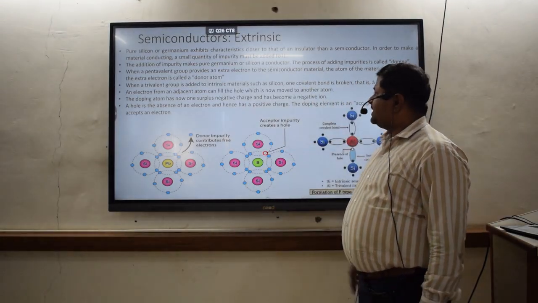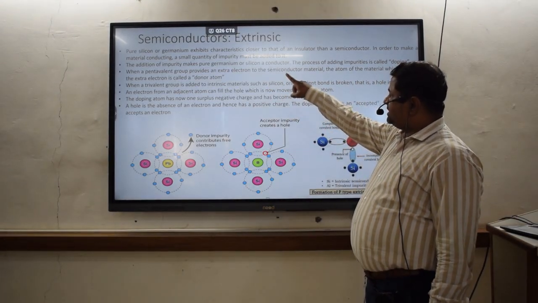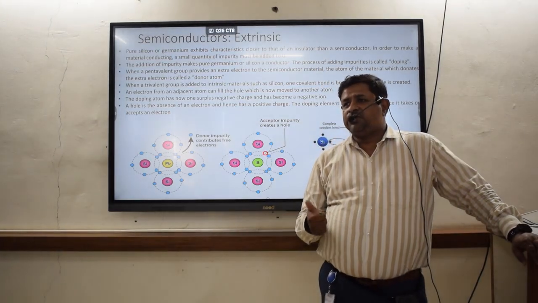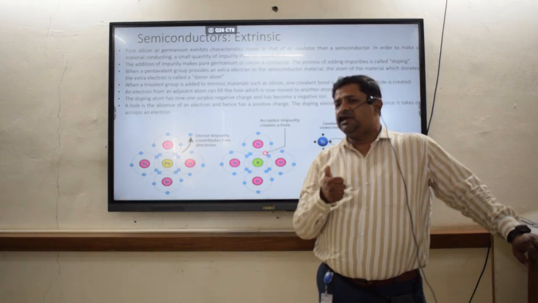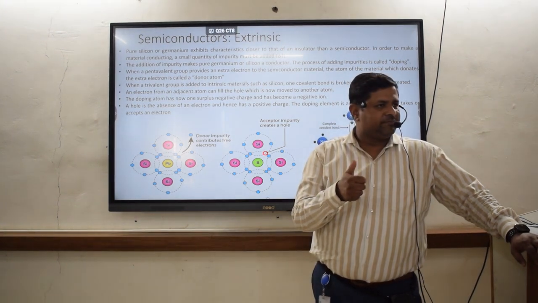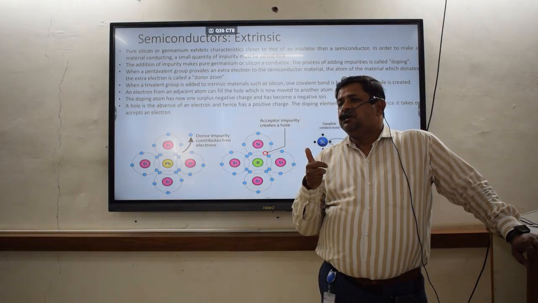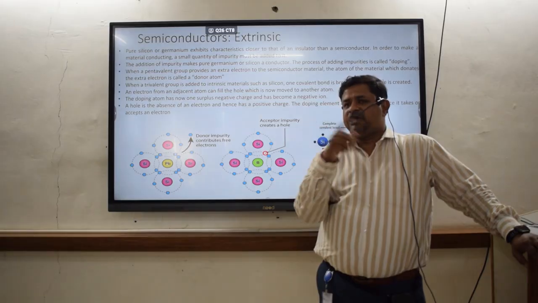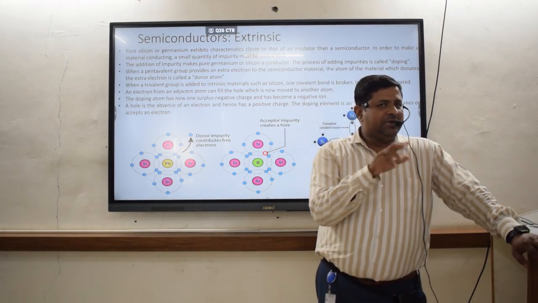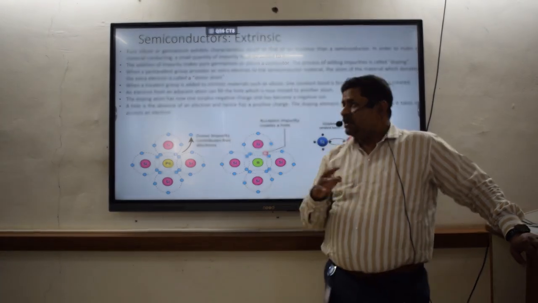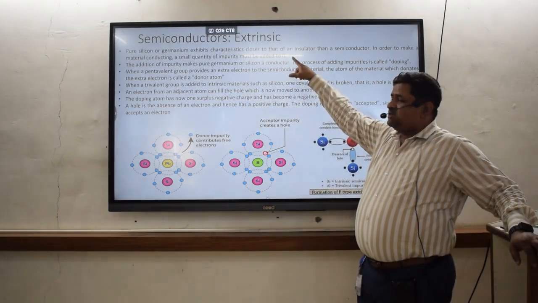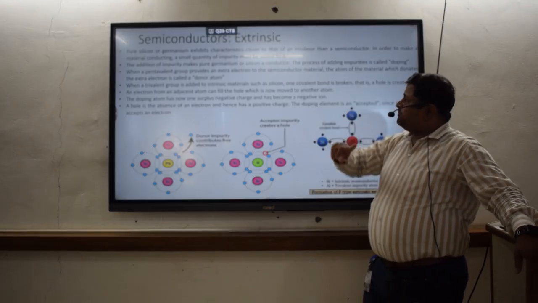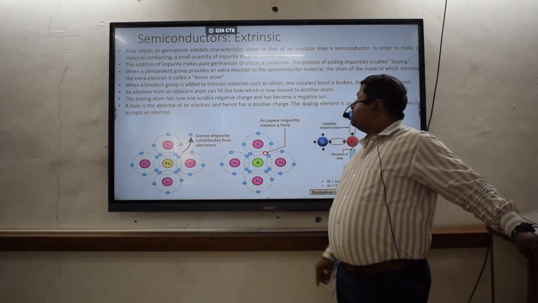So we'll see what is written in that extrinsic. Pure silicon or germanium exhibits characteristics closer to those of an insulator. That means conduction of electricity through the pure semiconducting materials is kind of a difficult thing. They are actually acting as pure insulating materials, because making that electron free from its regular site and creating the hole is a hard task, and that's why pure silicon and germanium are closer to insulators than semiconductors. In order to make them conducting, a small quantity of impurity must be added to it.